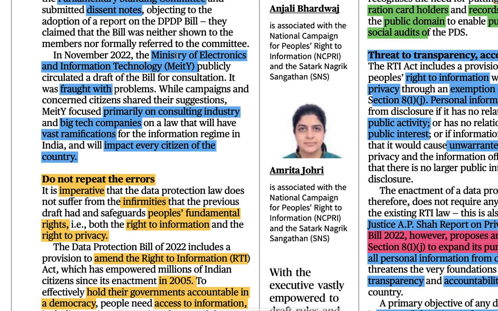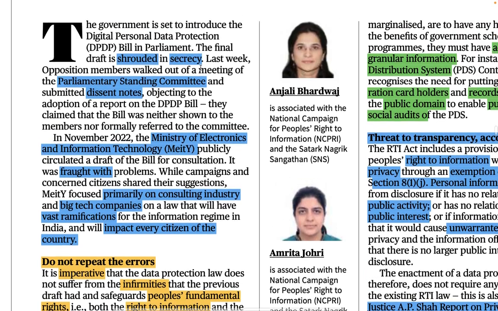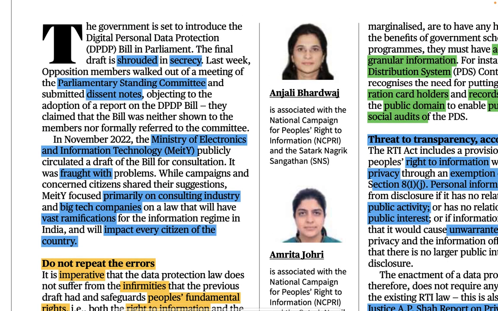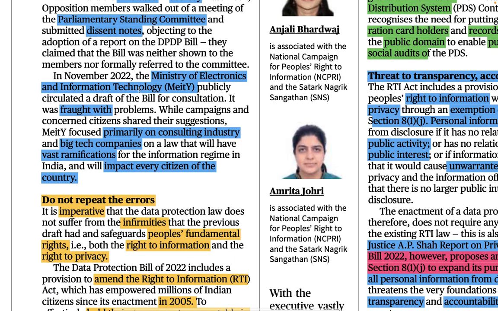In November 2022, the Ministry of Electronics and Information Technology, right? Now you have to keep in mind what this ministry is related to. This particular ministry is dealing with this particular bill, the DPDP bill. That means the Digital Personal Data Protection Bill is being dealt with by the Ministry of Electronics and Information Technology, right? So now you can relate this.